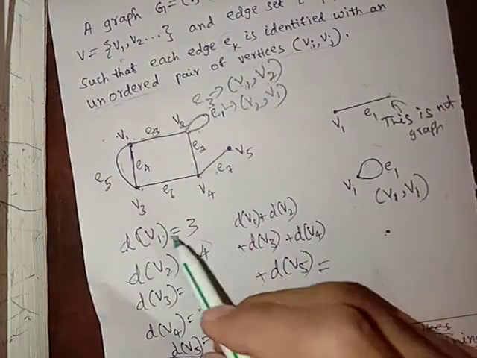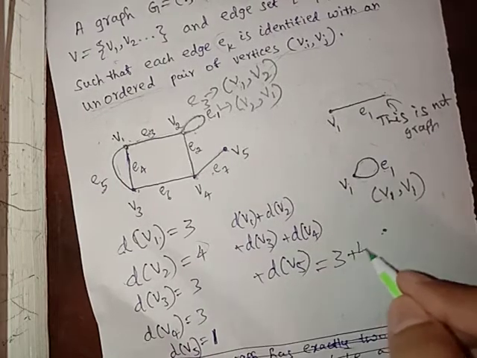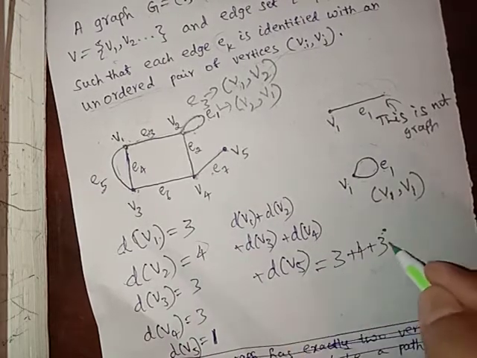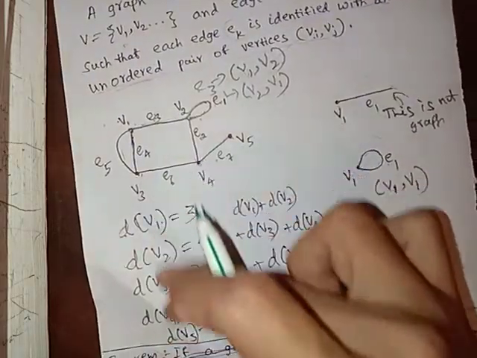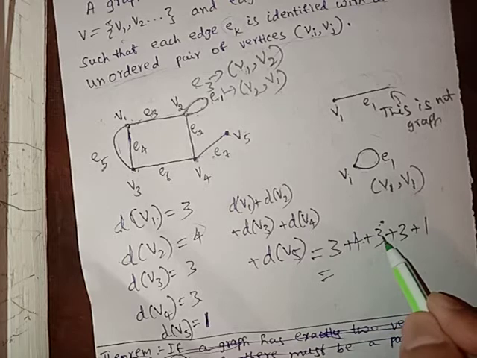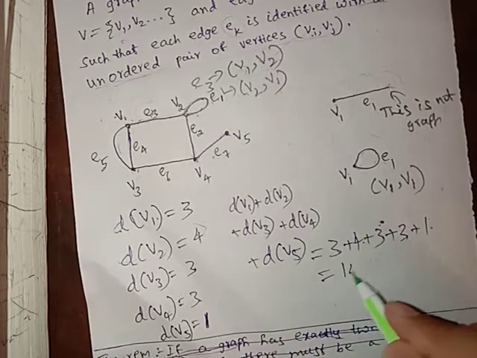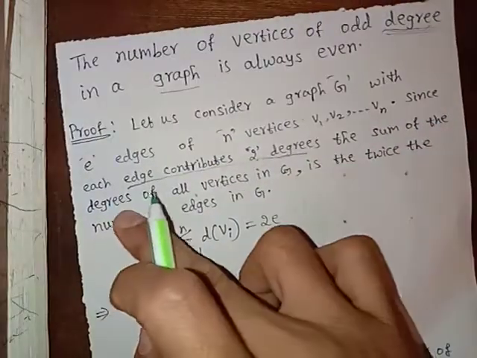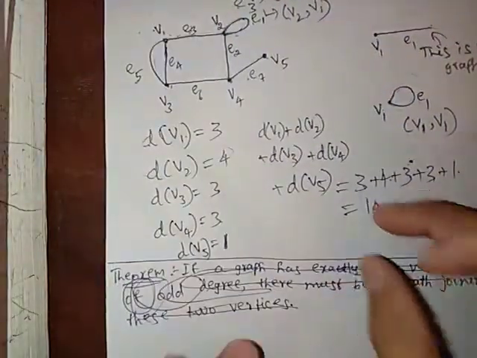What is it equal to? Here V1 is 3 plus 4 plus 3 plus 3 plus 1. What is the sum of these degrees? 4 plus 3 is 7, plus 3 is 10, 10 plus 3 is 13, plus 1 is 14. Here the sum of the degrees of vertices in graph G is this one.